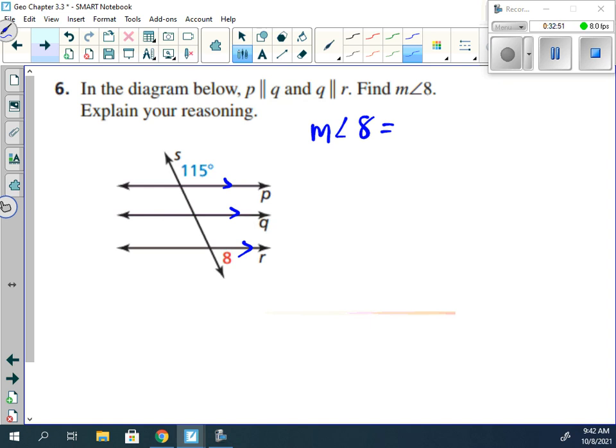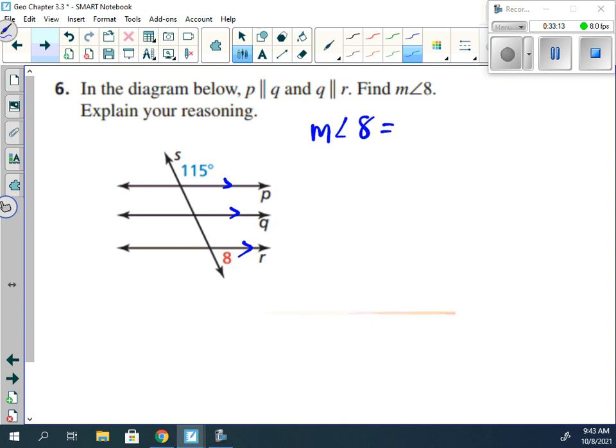So is 115 and 8, are they corresponding, alternate interior, alternate exterior, or consecutive interior angles? Or none of those? Because is 115 and 8 on opposite sides of the transversal? No, so it can't be alternate interior or alternate exterior.